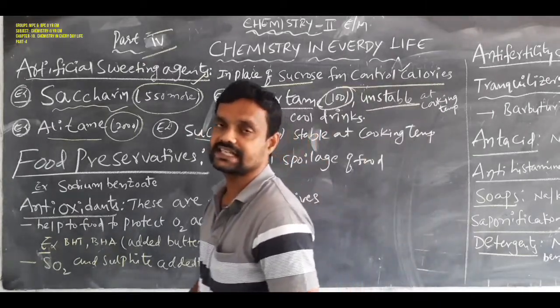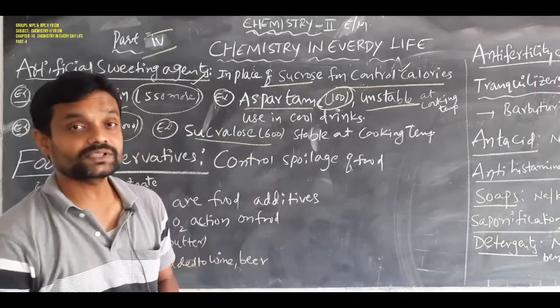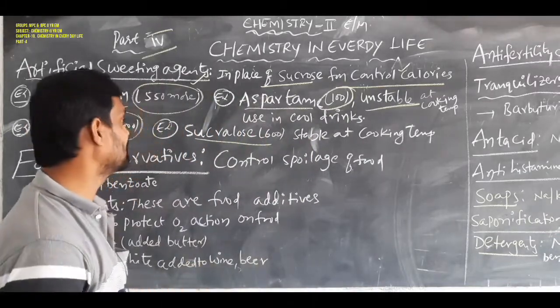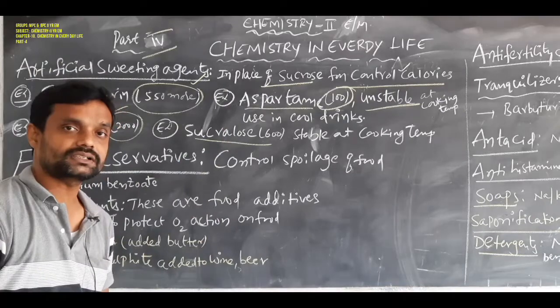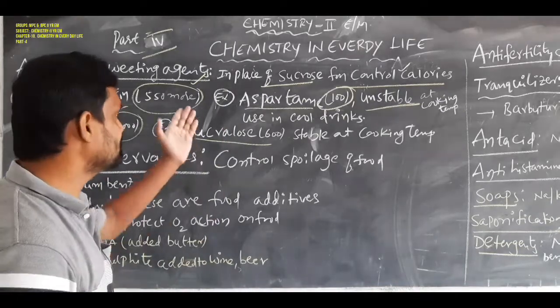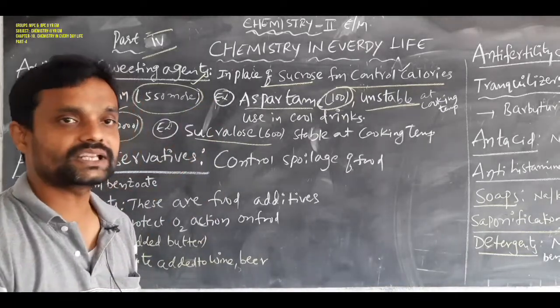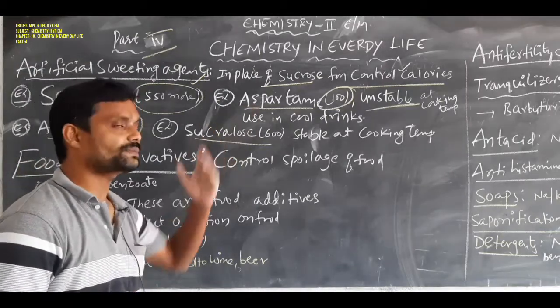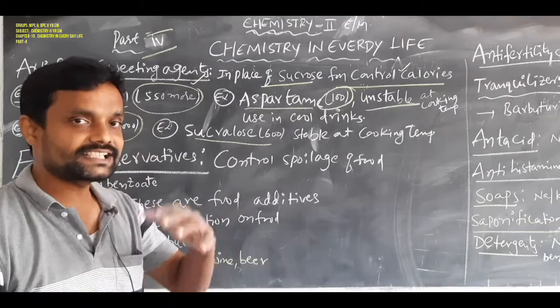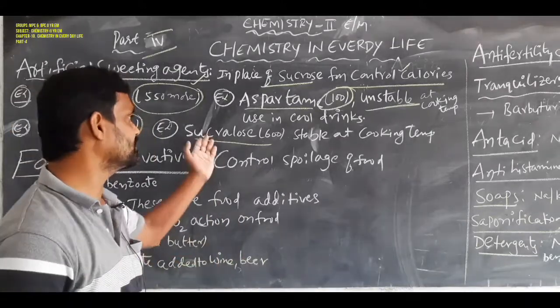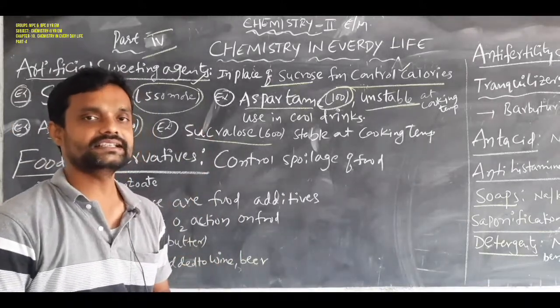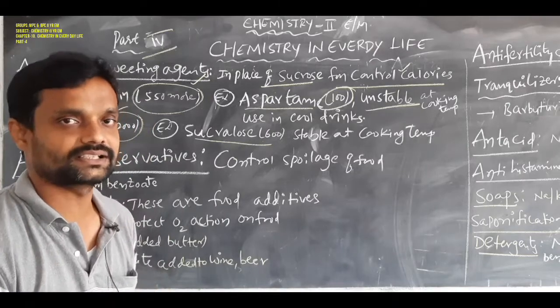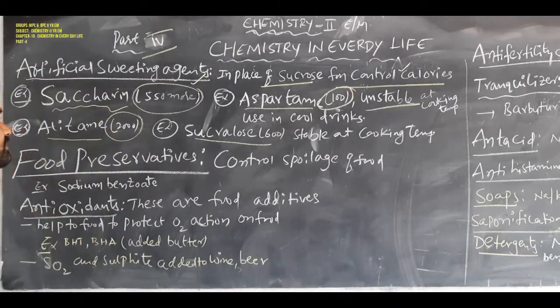Sucralose is 600 times sweeter than sucrose, and it is stable at cooking temperature. Which is unstable at cooking temperature? Aspartame. And which is stable at cooking temperature? Sucralose. So this is the meaning of artificial sweetening agents.